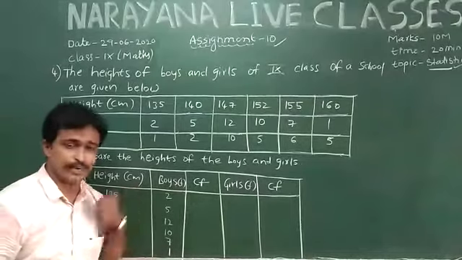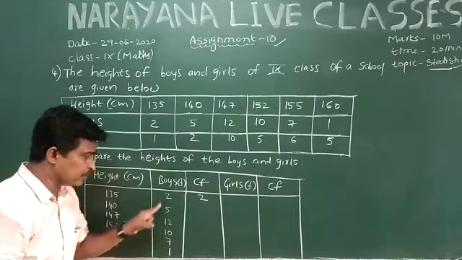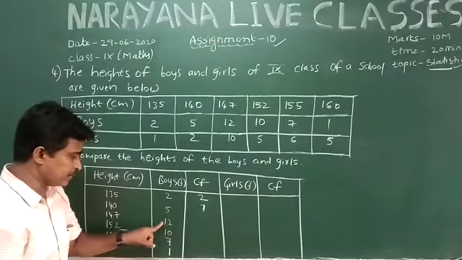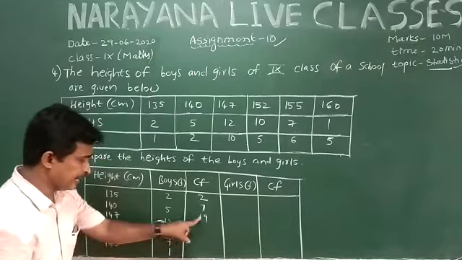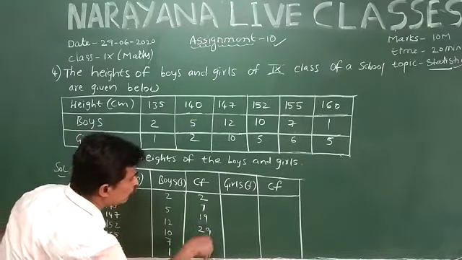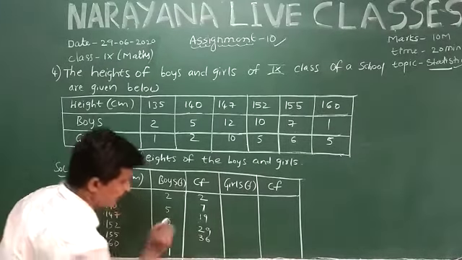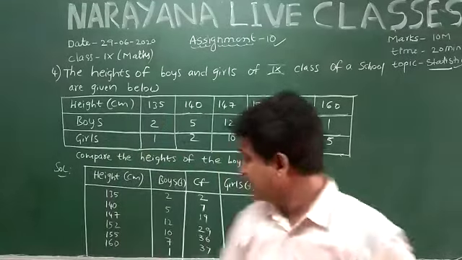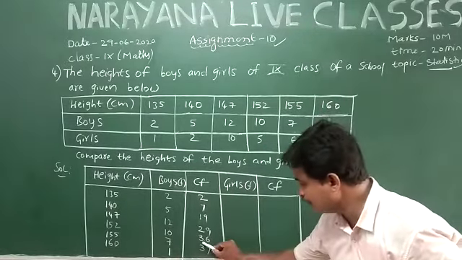Then coming to find cumulative frequency, first of all write 2, add below the number 2. 2 plus 5 equal to 7. 7 plus 12 equal to 19. 19 plus 10 is equal to 29. 29 plus 7 is equal to 36. And 36 plus 1 is equal to 37. We observe that the sum of frequencies is equal to the last term of cumulative frequency.